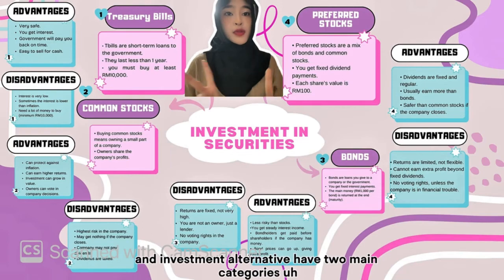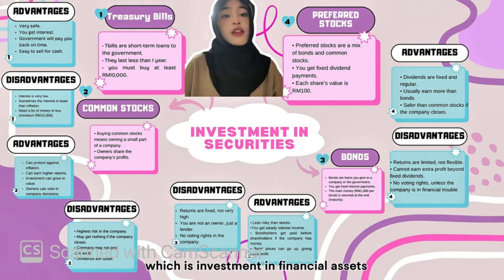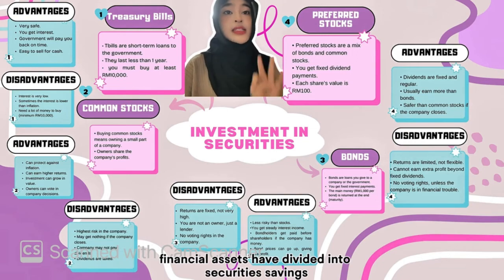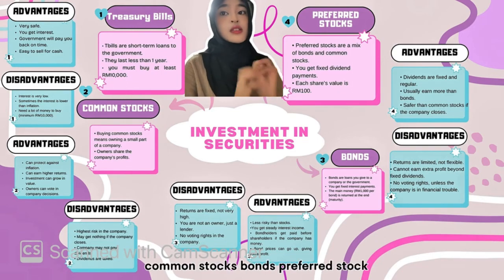Investment alternatives have two main categories. I will explain about the first one, which is investment in financial assets. Financial assets are divided into securities, savings, unit trust, and also derivative securities. For securities, there are four items, which are treasury bills, common stocks, bonds, and preferred stock.